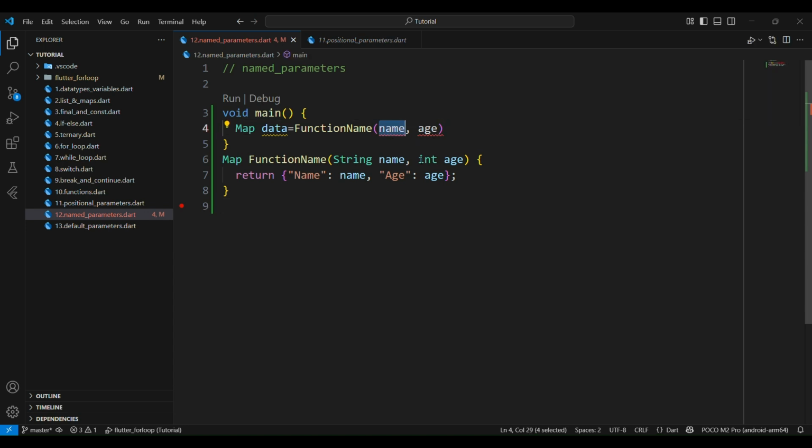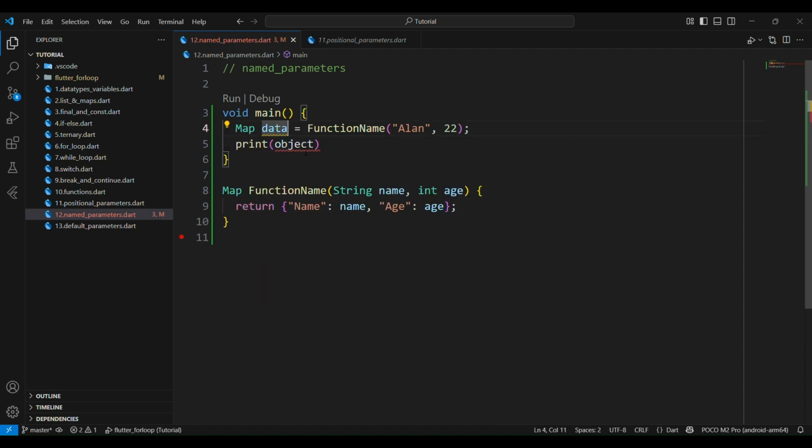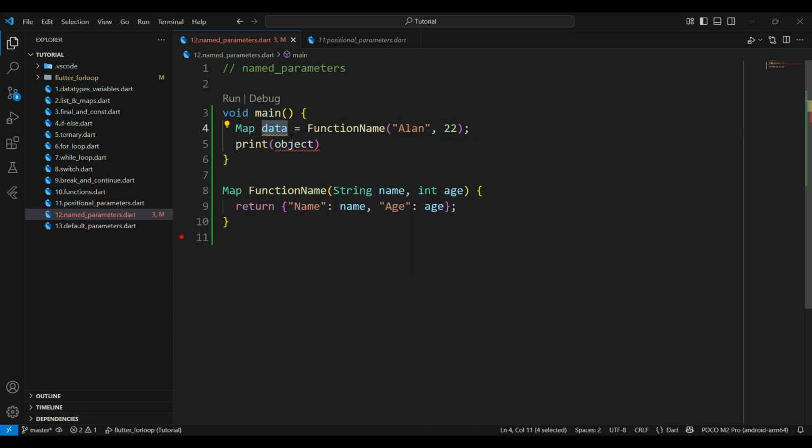Inside the brackets, I'll write the data stored in name and age: my name and my age. Just put a semicolon here and print the variable.